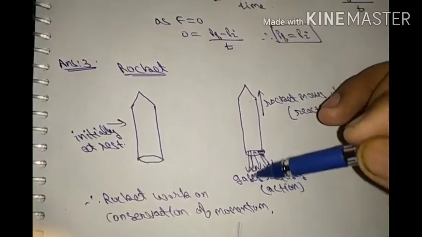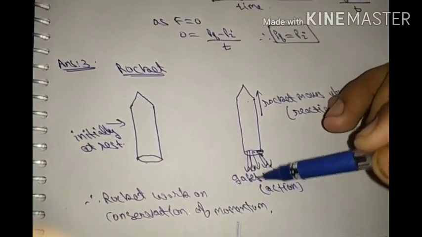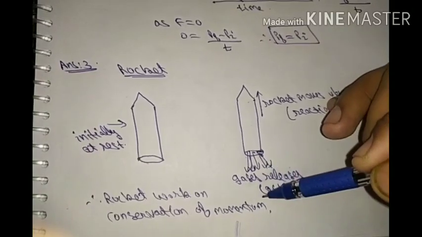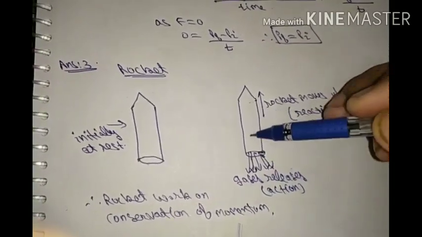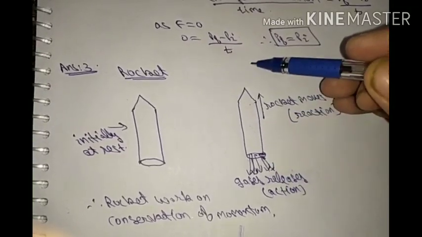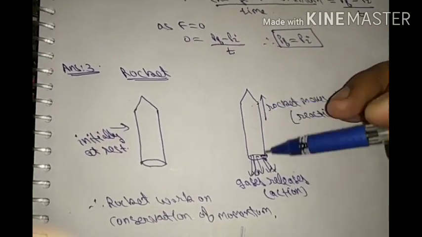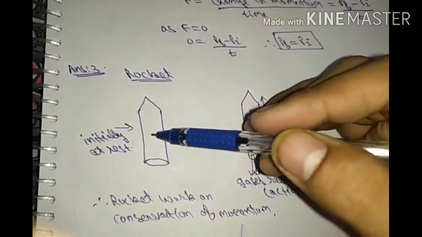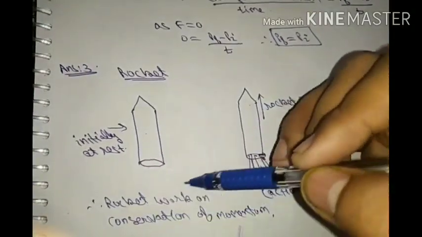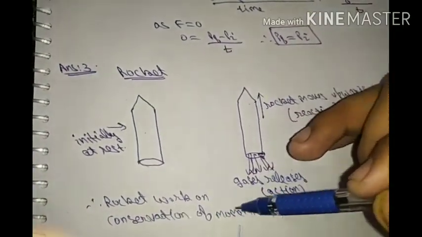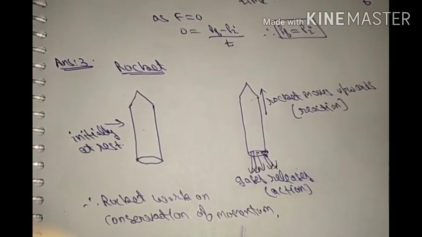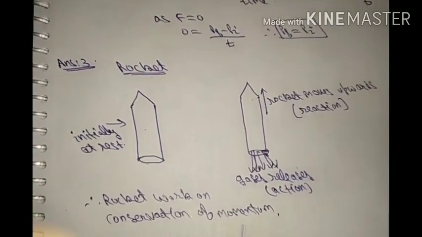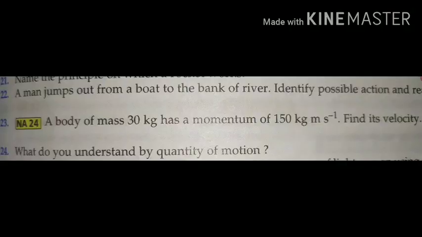Now when the gases are released downwards, this means there is a downward momentum. To cancel this momentum, the rocket must go upward such that total momentum remains 0, as initial momentum is also 0. So rocket works on the principle of conservation of momentum. Clear, students? So the answer is conservation of momentum.